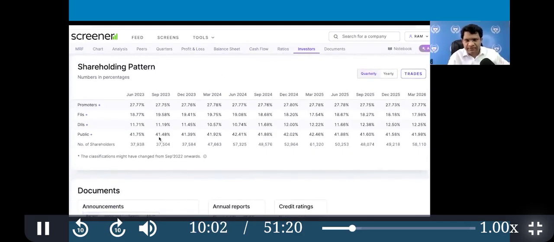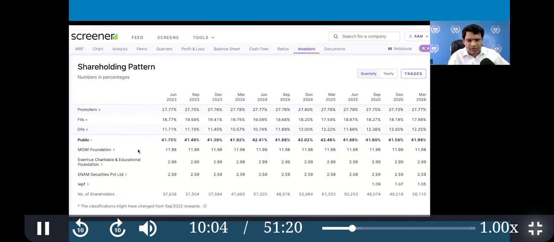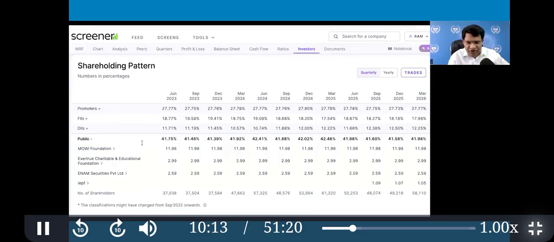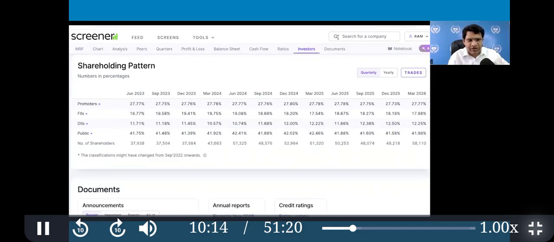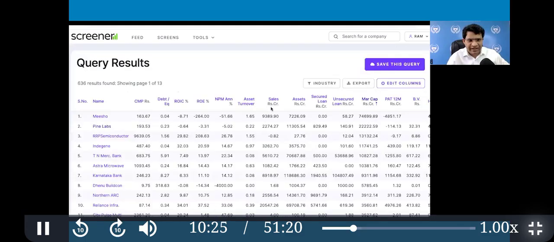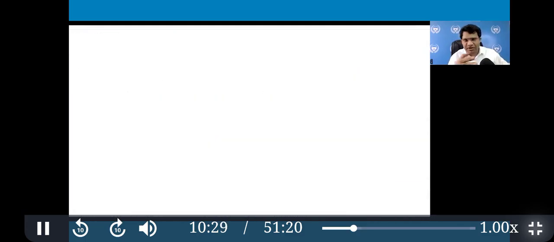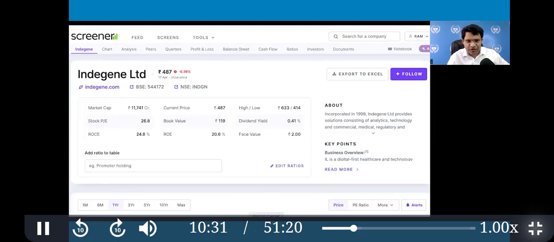Okay, see this. Promoter, no change. FII is there, DII there, and even in public, there is some institutional. So essentially what you are trying to find out is whether this company is invested in mainly by institutions or retailers. So go with the institutional, not retailers. These are all retailer-dominated companies in the promoter shareholding.